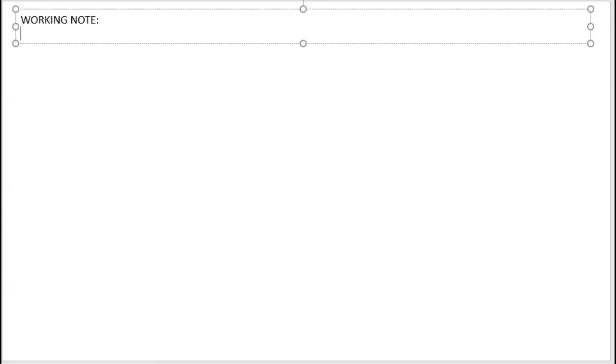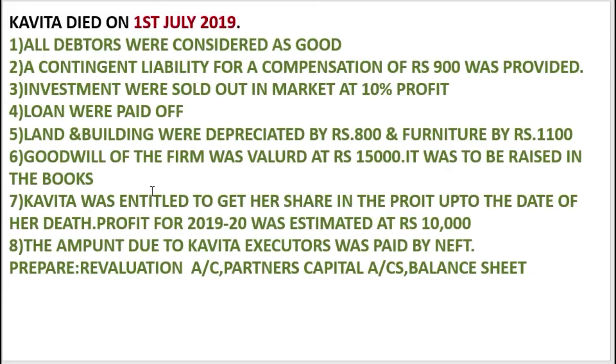Calculation of Kavita's share in profit, up to the date of death, profit for 2019-20 was estimated 10,000.